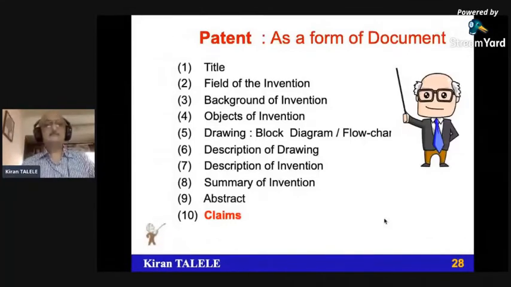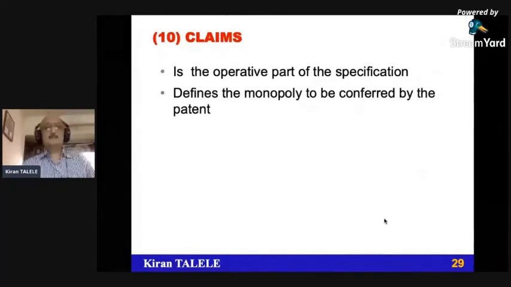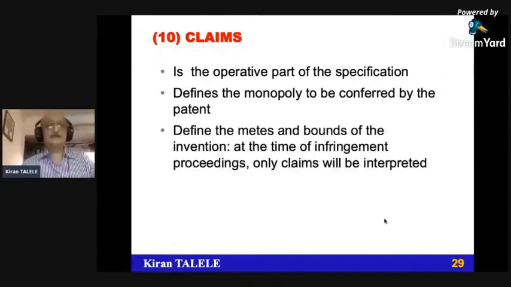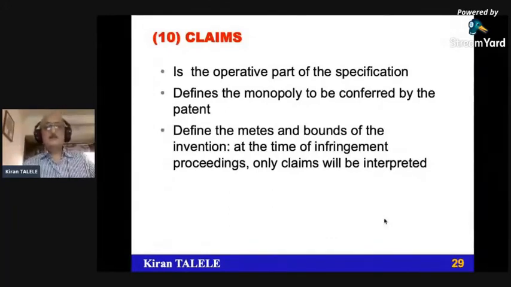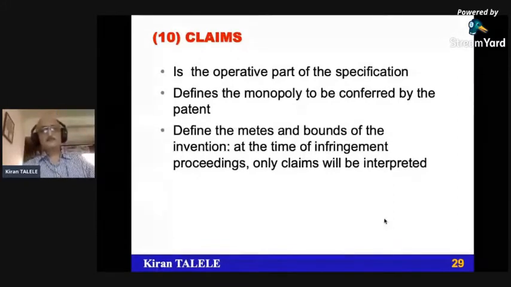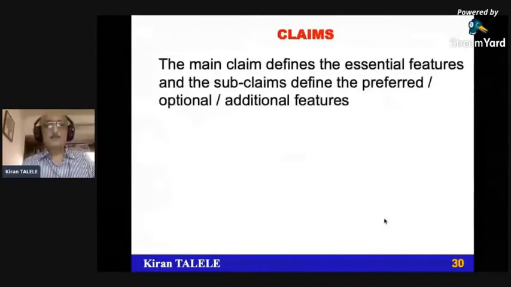When you say claim, it is very important. It defines the monopoly conferred by the patent. It defines the metes and bounds of the invention. It basically defines the boundary of your invention. It includes everything, your invention, and it also includes the possible invention that you feel can happen in the future, but it has to be implementable. So claims are very important.